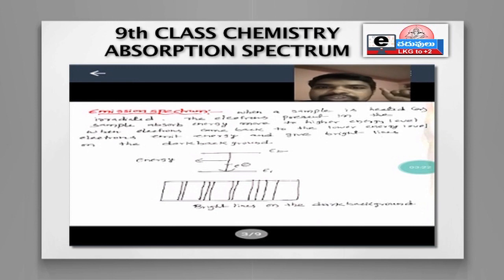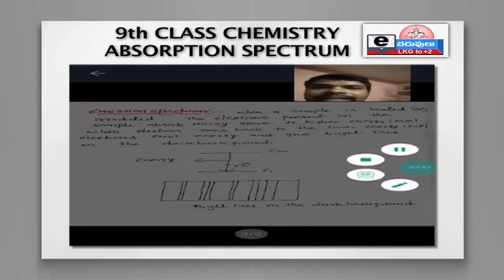The next type of spectrum is emission spectrum. We have seen how absorption spectrum is formed, and the next one is emission spectrum. Emission means release. Absorption means receiving the energy, and emission means releasing the energy. Now I will show you how emission spectrum is formed, with one example.